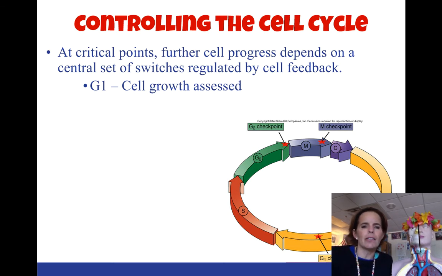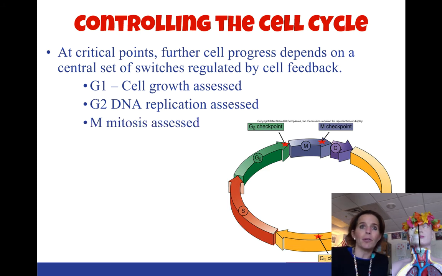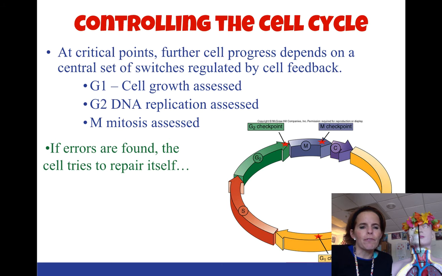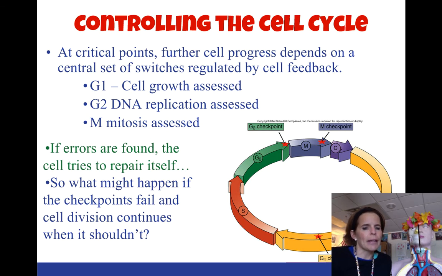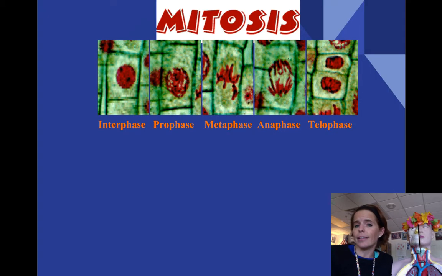At G1, the cell growth is assessed. At G2, your DNA replication is assessed. So are there mutations? Do they need to be repaired? And during the M phase, mitosis is assessed. How well is the cell dividing? If errors are found, the cell actually has the ability to try to correct those errors. Unfortunately, it says what might happen if the checkpoints fail and cell division continues when it shouldn't. That's what leads to cancer. So when we get mutations in the checkpoints that try to control our cell cycle. We'll talk more about cancer on another day, another time.